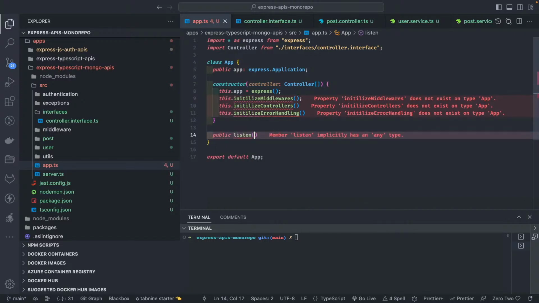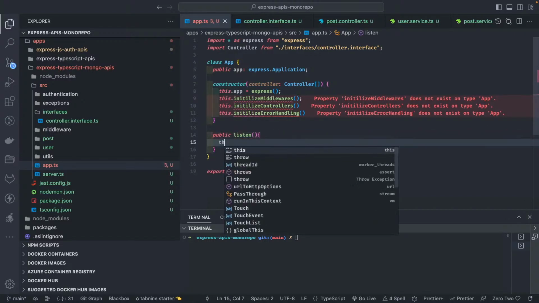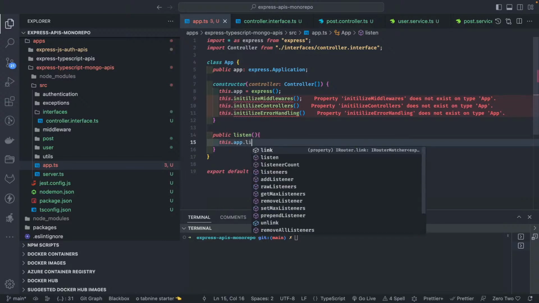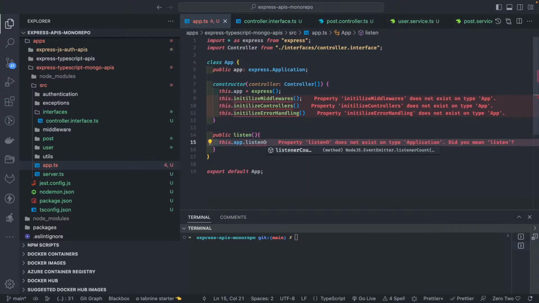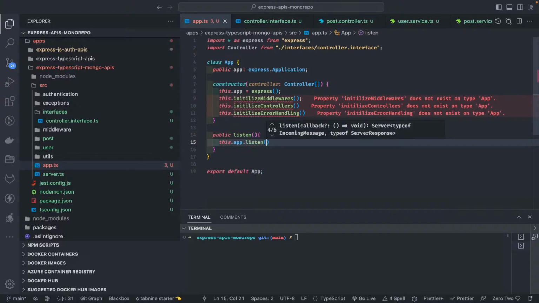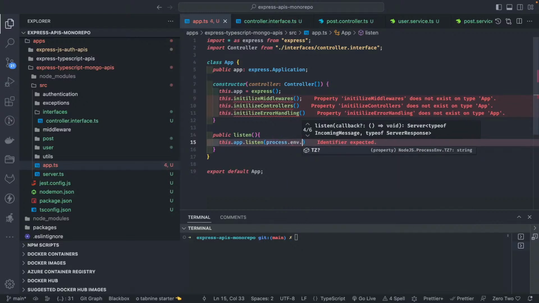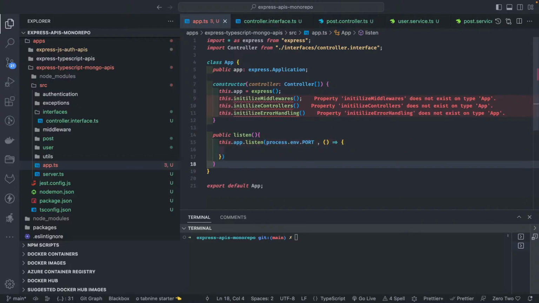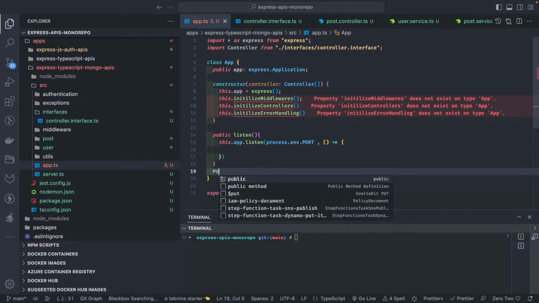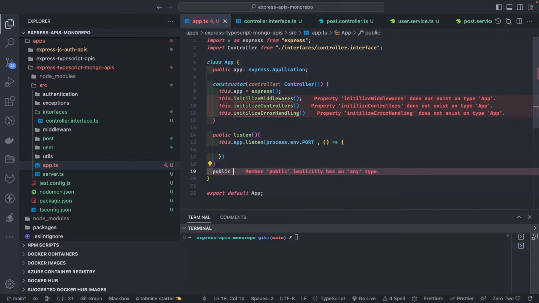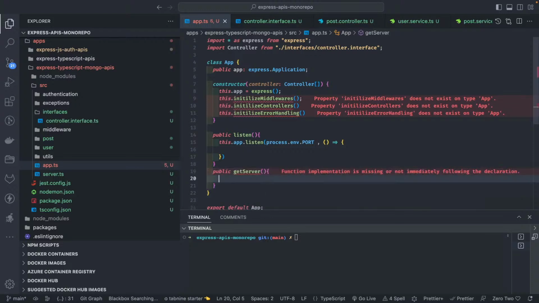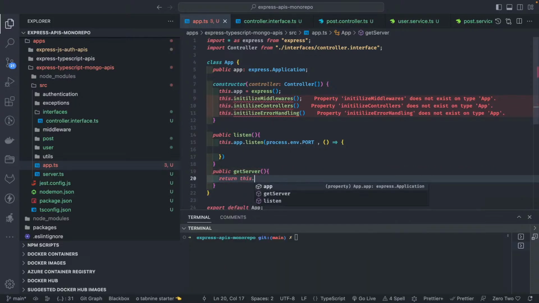So I can call this method, because this is app.listen. I'm just using some strategy based on class, otherwise this is simple. process.env.port, and then this is the callback. So this is my app.listen method. And if anybody wants to get the server, they can use this, because at the root level we are going to have only one server. Return this.app.